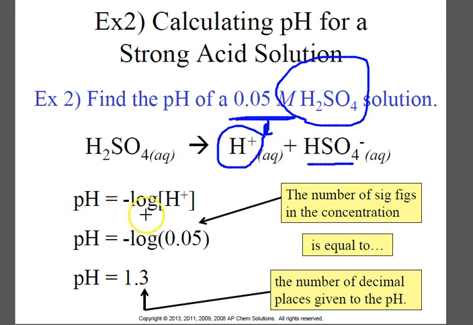So the pH is the negative log of that concentration they gave us, and then that tells us a pH. Now if you look at your sig figs, this only has one sig fig, so we're going to answer to 1 decimal place in our pH.